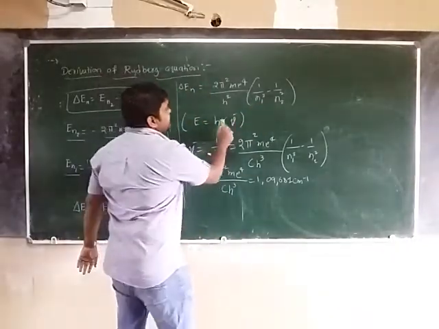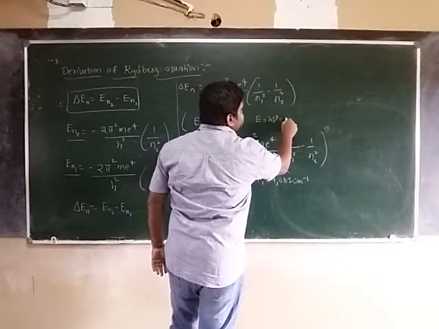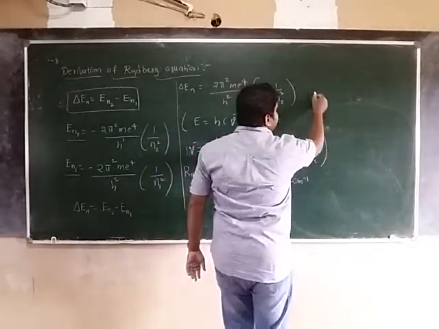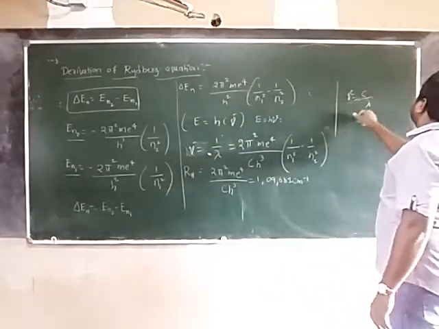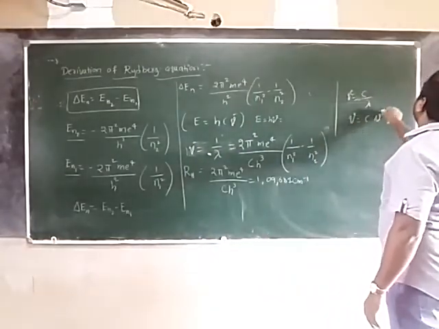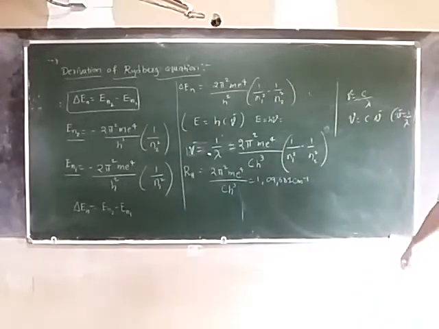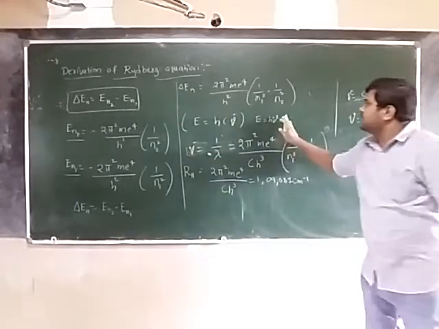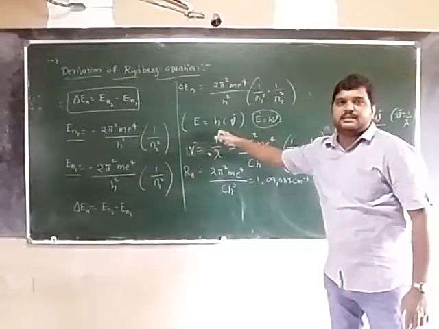So you know E is equal to h nu. Nu is equal to c by lambda, so nu is equal to c nu bar. Why? Because nu bar is equal to 1 by lambda. You are all familiar with this. So E is equal to h nu is equal to h c nu bar.